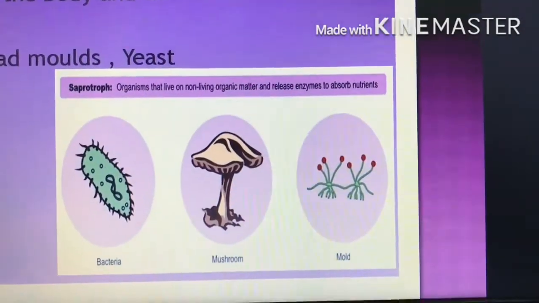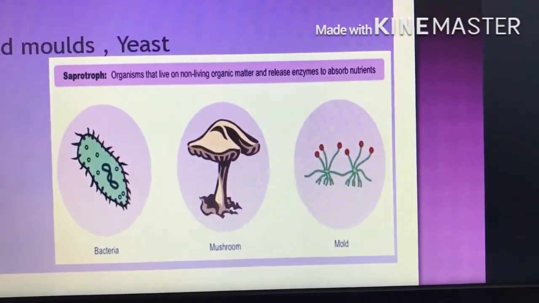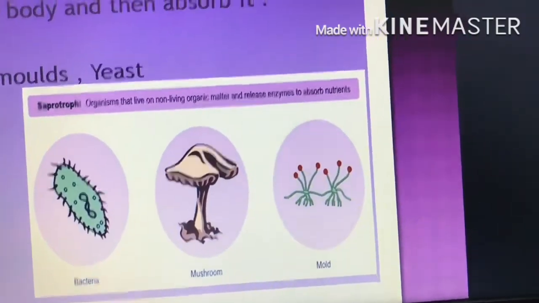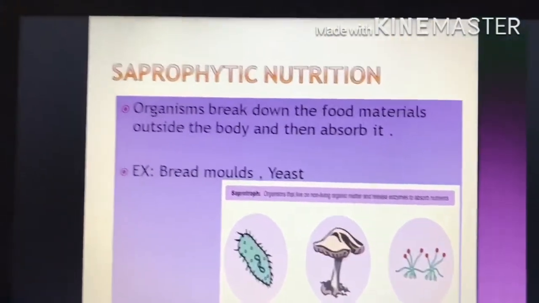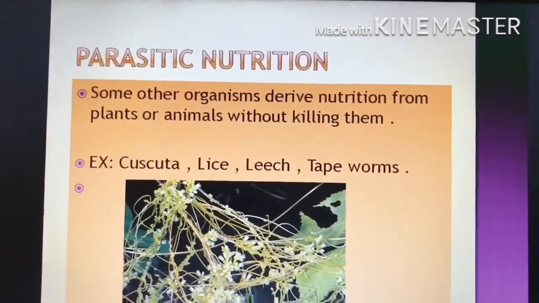Saprotroph: organisms that live on non-living organic matter and release enzymes to absorb nutrients. So that is called saprophytic nutrition.